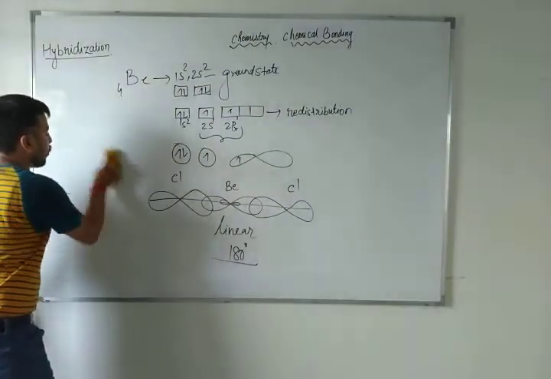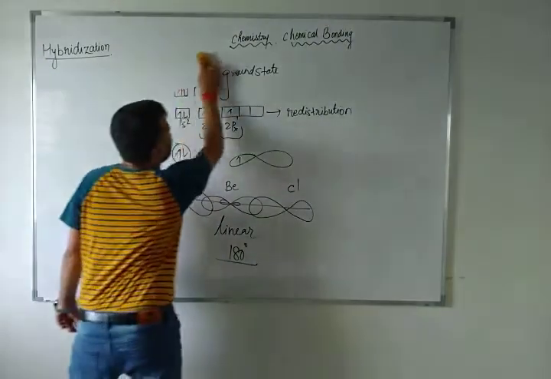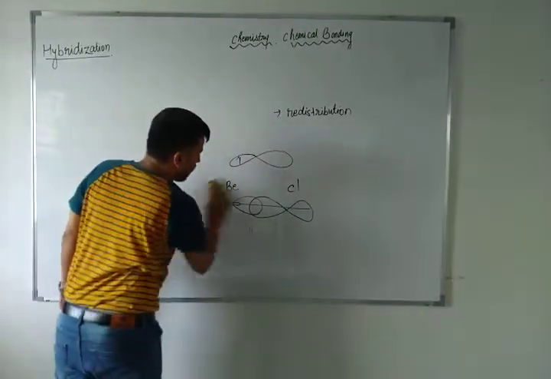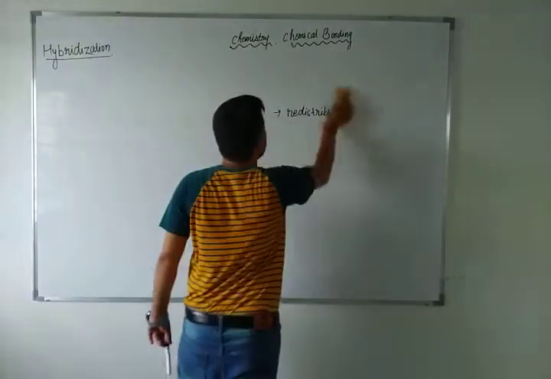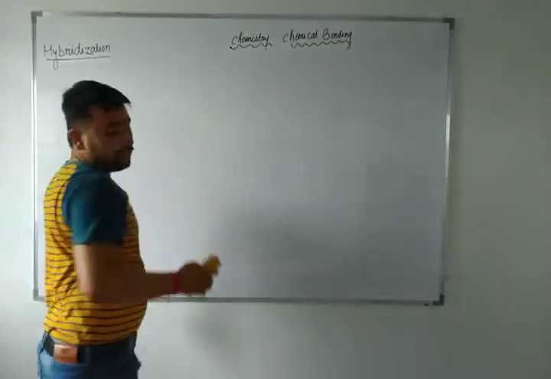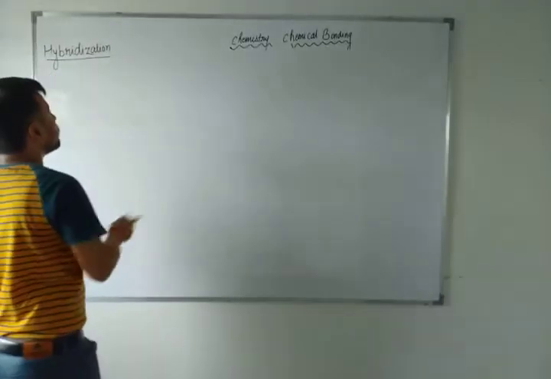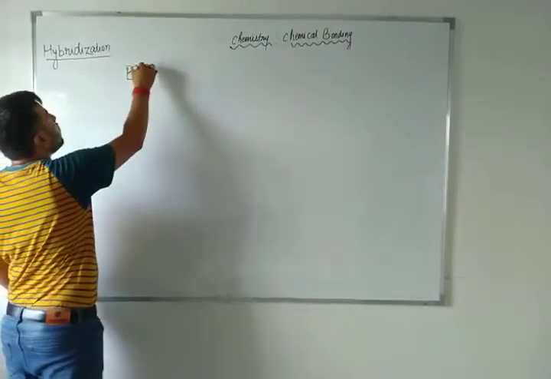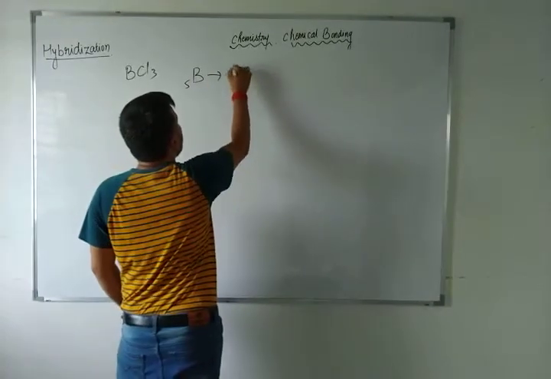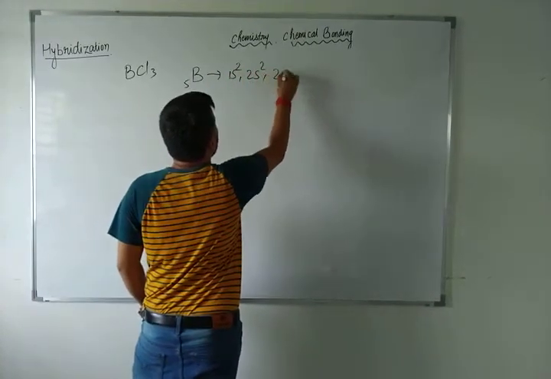Next to beryllium is boron, yes? So just suppose I am asking about boron trichloride, BCl3. What will happen to BCl3? Boron's atomic number is 5, 1s2, 2s2, 2p1.